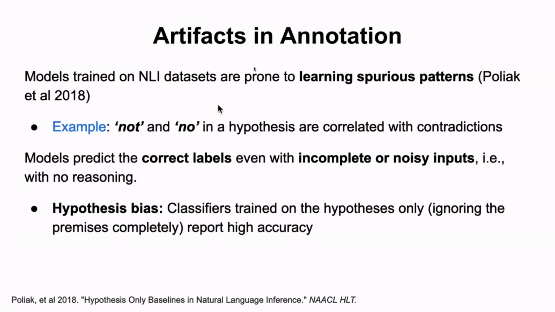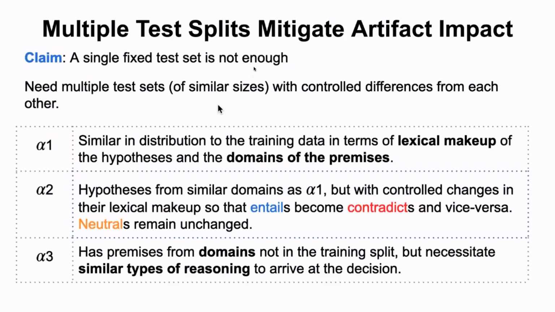To overcome this hypothesis bias problem, we come up with multiple test sets instead of a single one. These test sets are not just random subsets of the data set, but have very controlled and subtle differences from each other. In our case, we have 3 such sets: alpha 1, alpha 2, alpha 3.